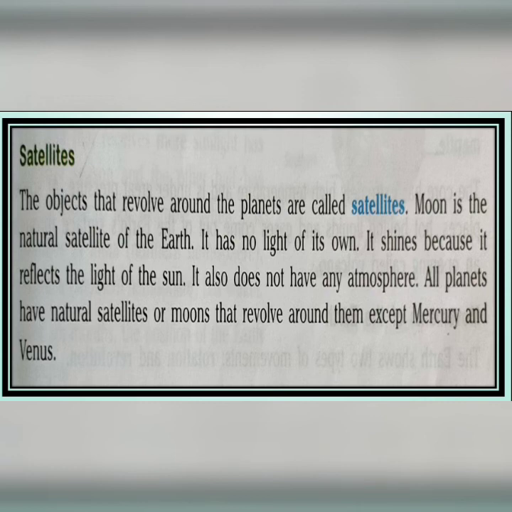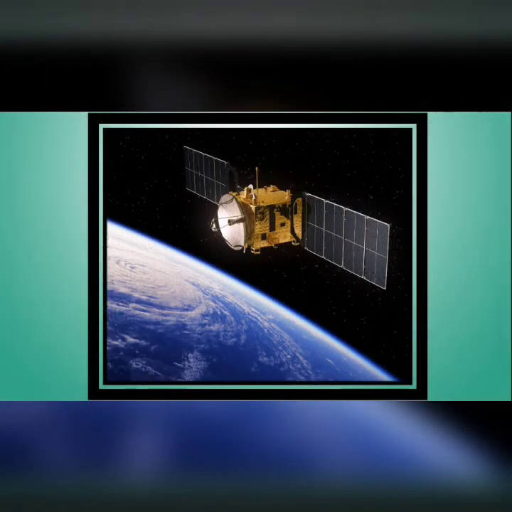With this we are going to conclude today's class. But before that, let us see the picture of a satellite. How does it look? Here in this picture a satellite is shown. A satellite looks like this. It is an artificial satellite, and about artificial satellites you will learn in higher classes. These are man-made objects.